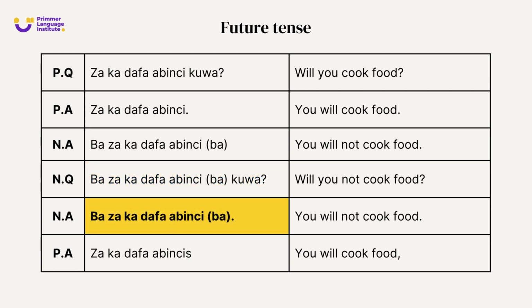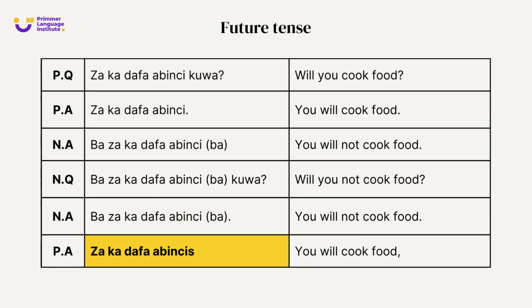Negative answer: Ba zaka dafa abinci ba, you will not cook food. Positive answer: Za ka dafa abinci, you will cook food.